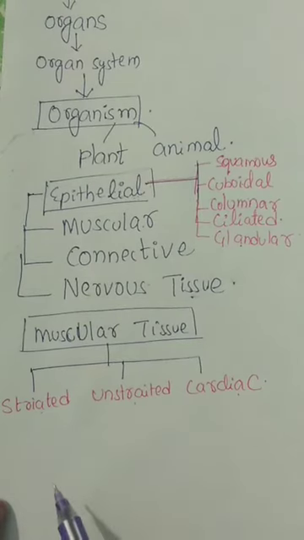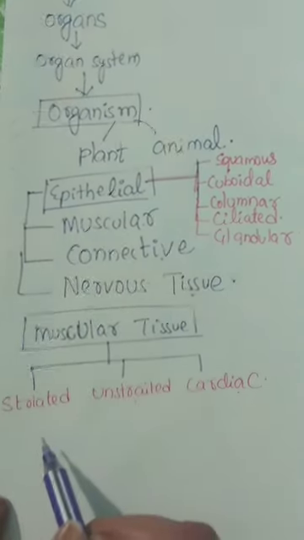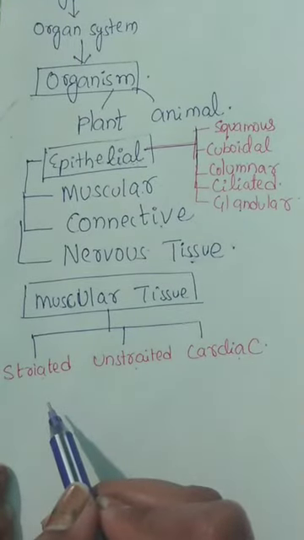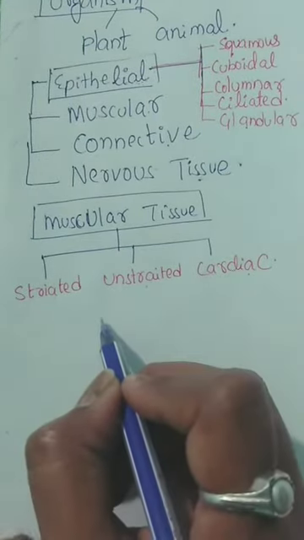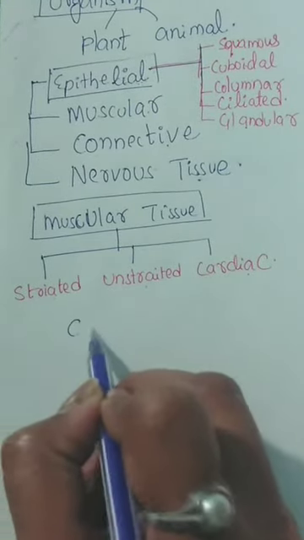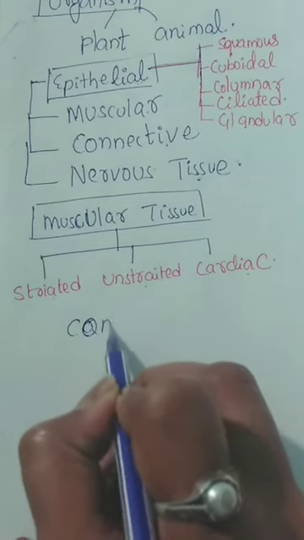The third type of tissue is connective tissue. Connective tissue is also divided into many types of tissues. Let me show you.